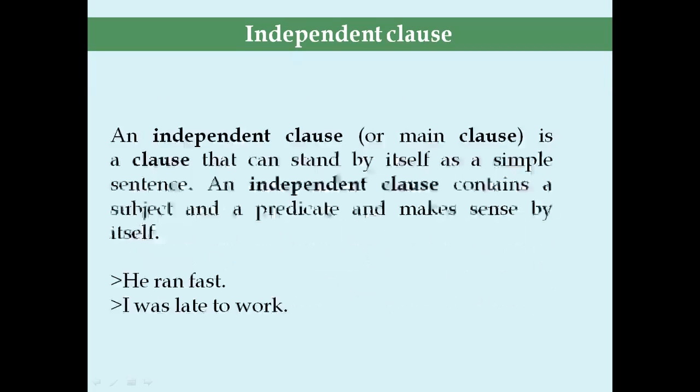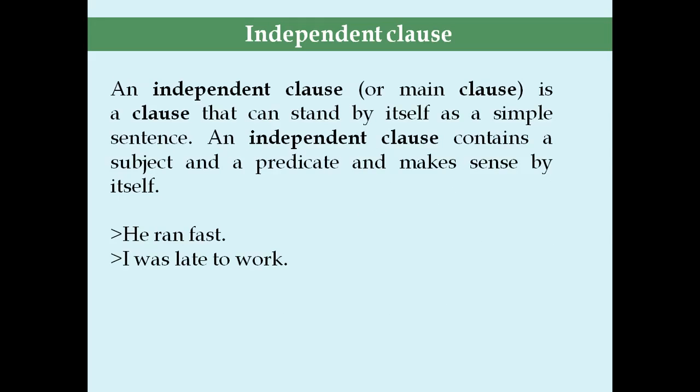Independent clause. An independent clause is a clause that can stand by itself as a simple sentence. An independent clause contains a subject and a predicate and makes sense by itself. For example, he ran fast. I was late to work.